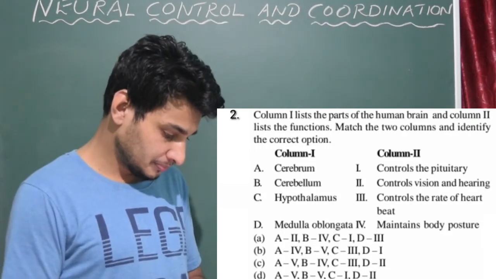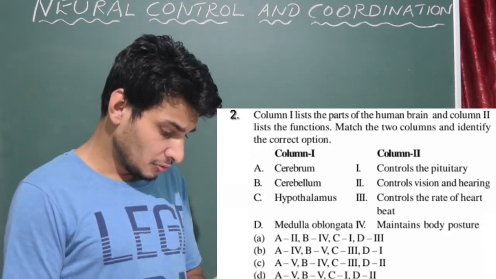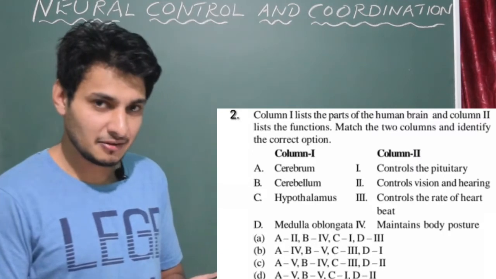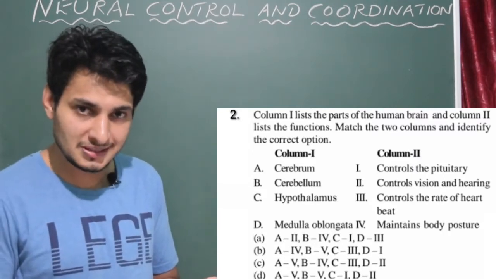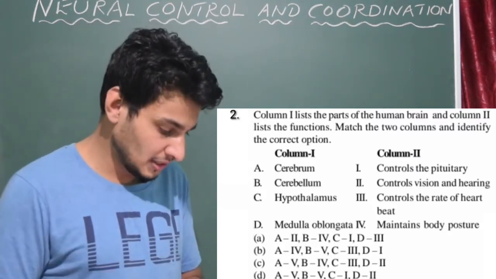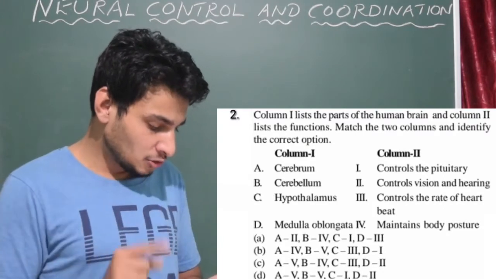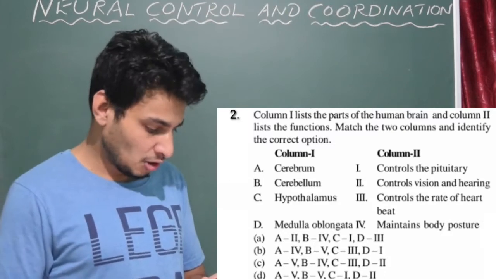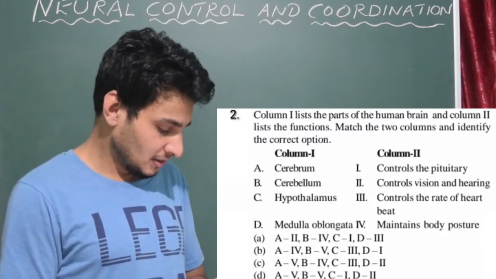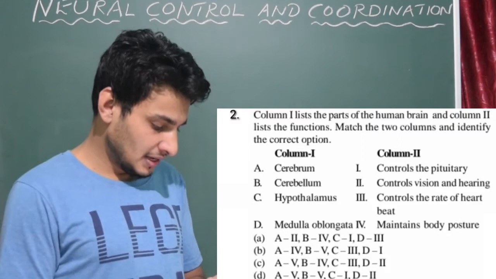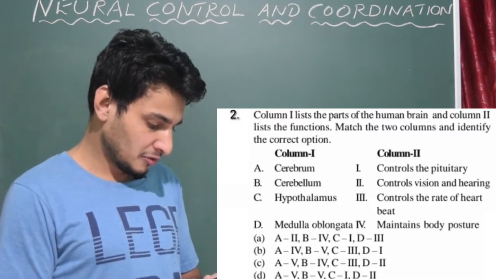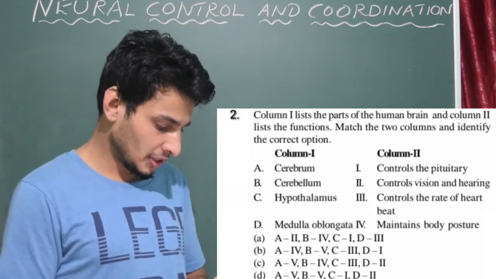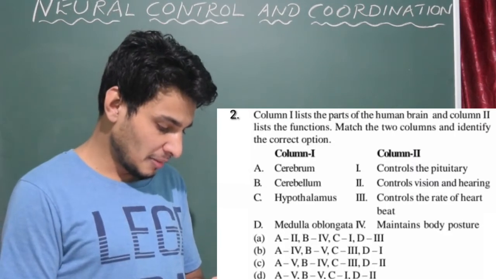So we know cerebrum controls vision and hearing, because the visual cortex region is also present, auditory cortex is also present in the cerebrum. So A should be number 2 in column 2. So A2, that means we found the answer. Option A is the correct answer now, because if you look into B, C, D, A is 4, A5 is given, but A should be 2. Cerebellum, that is maintains body posture.